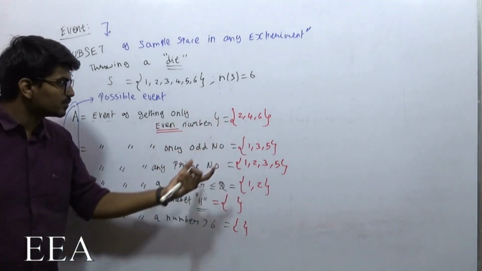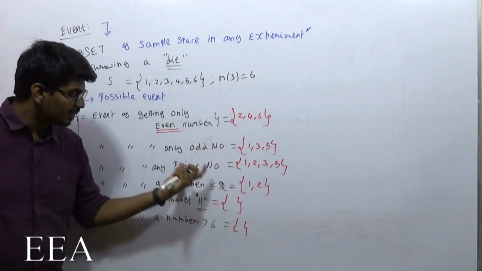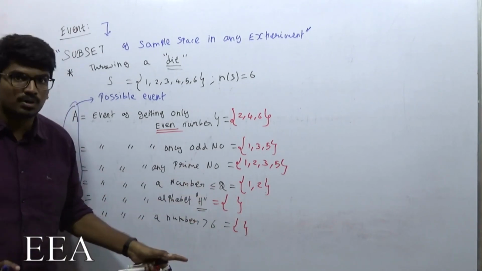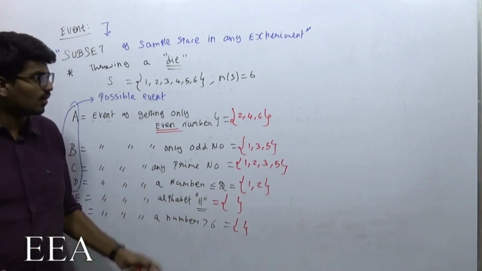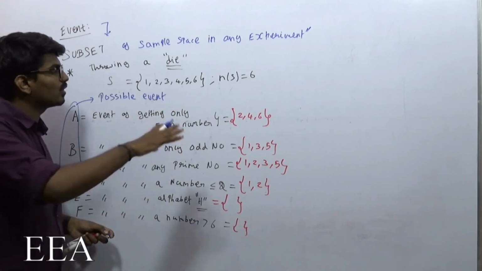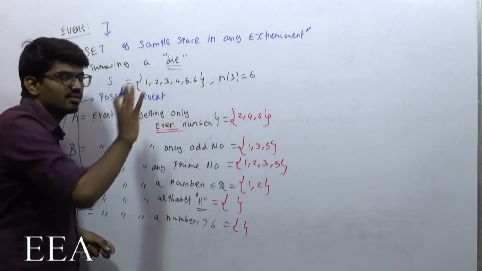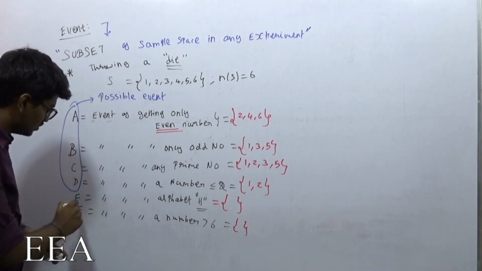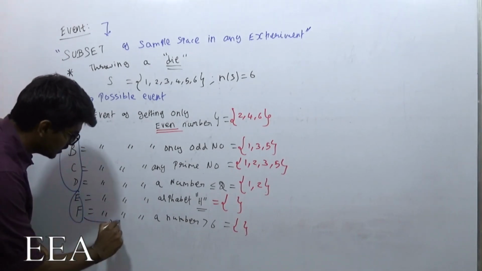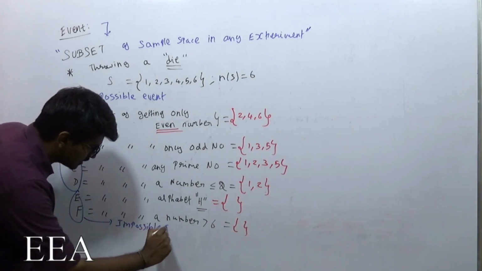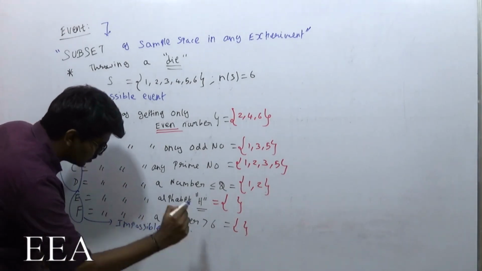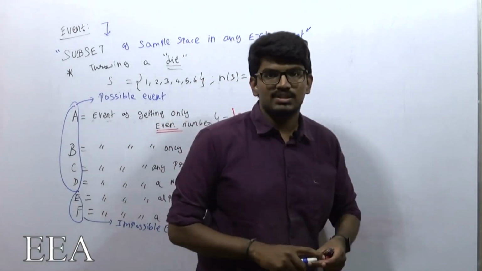Getting only an even number is possible, getting only an odd number, only a prime number, or a number which is less than or equal to 2 is possible. But getting an alphabet H and getting a number which is greater than 6 is not possible in this, because total possibilities are only 1, 2, 3, 4, 5 and 6, right? So these two are impossible events.